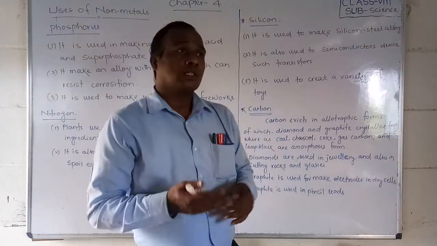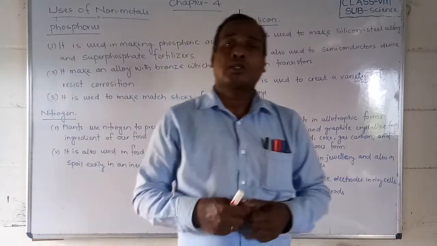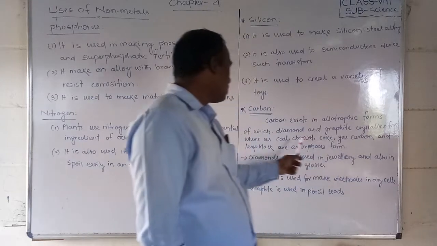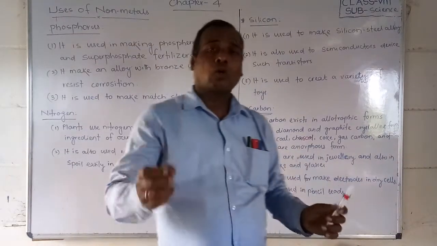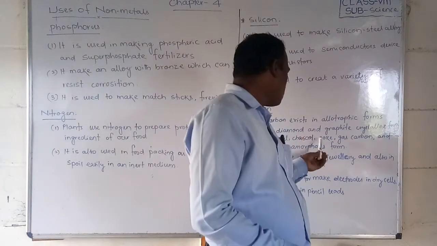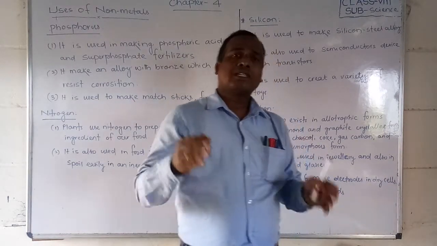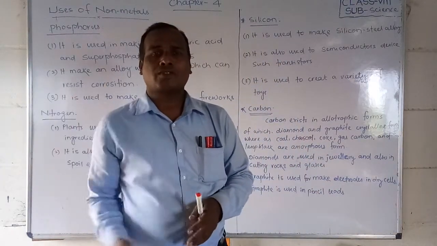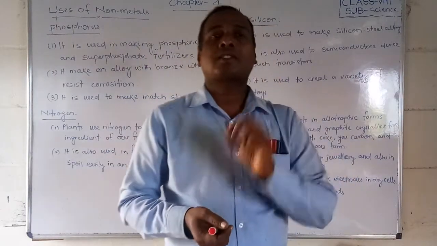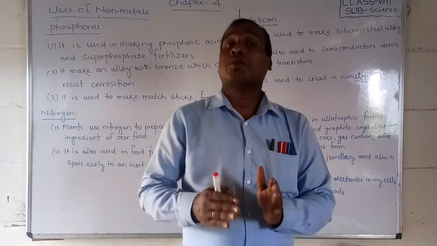What is that, friends? That is coke, gas carbon, coal, charcoal, and lamp black, whatever we are getting, that has very smoothness. That is generally called amorphous carbon.